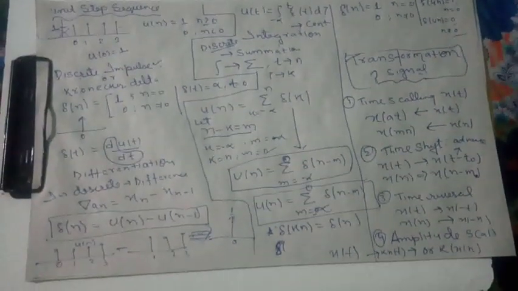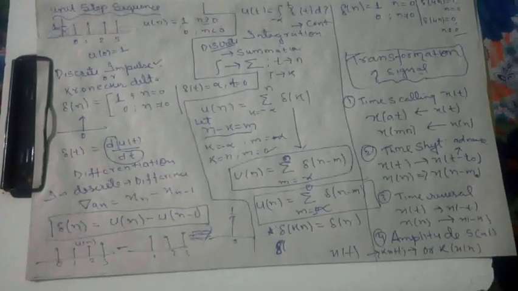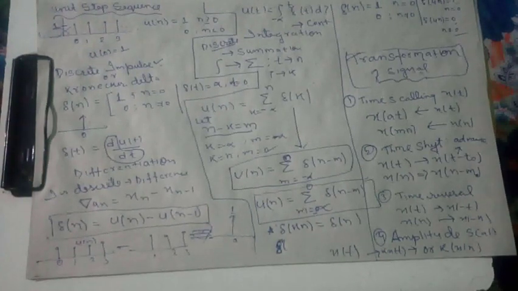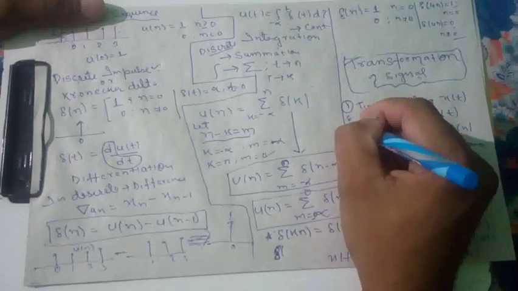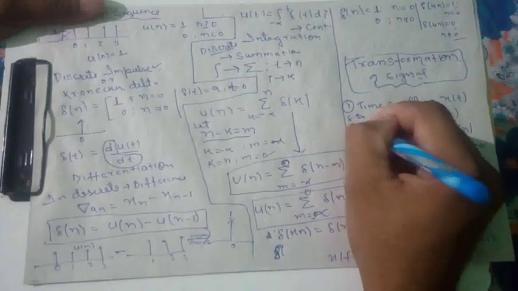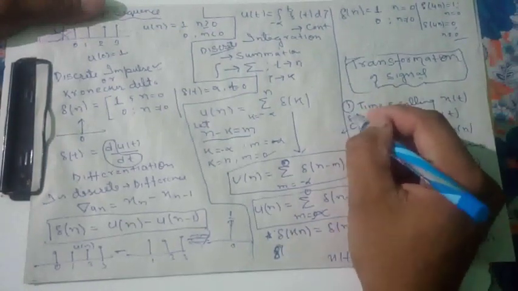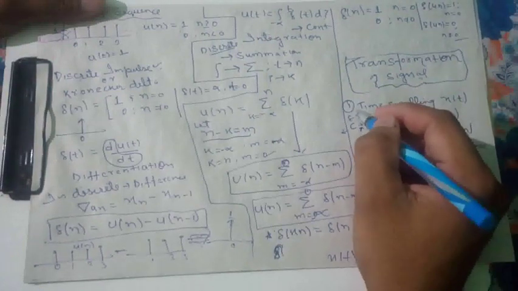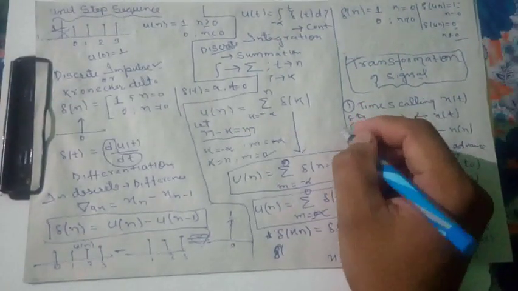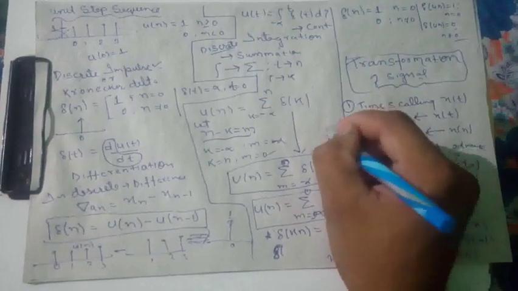So in time scaling, basically we have just multiplied by a constant. That means we are either compressing or expanding, or decimation or interpolation. Decimation means compression. So this is for continuous. In time scaling, we can see expanding as well as compression. In discrete, compression is called decimation, and expanding is called interpolation.